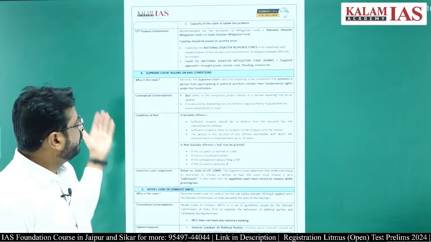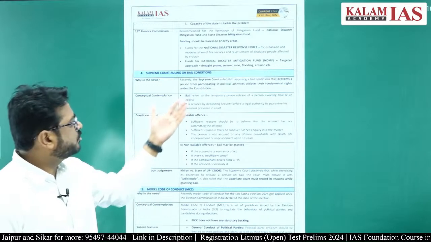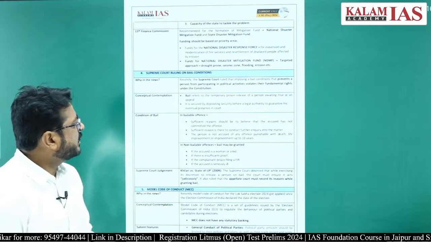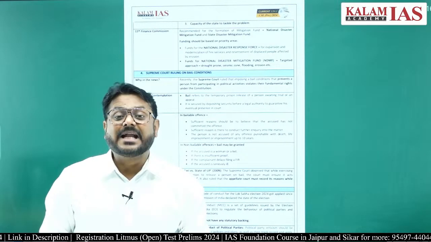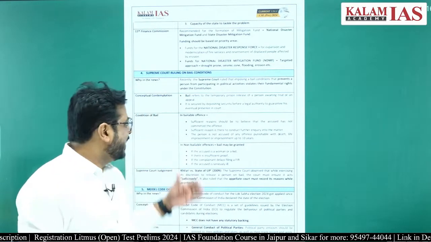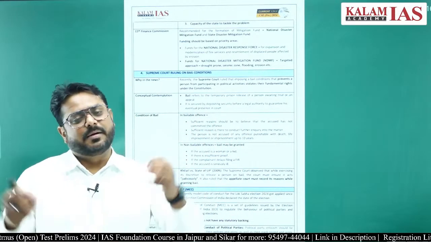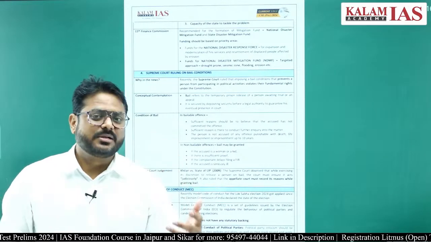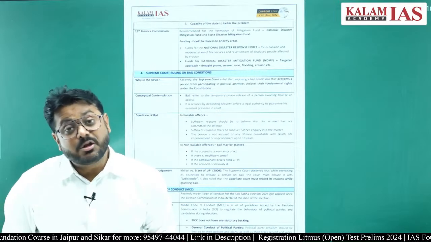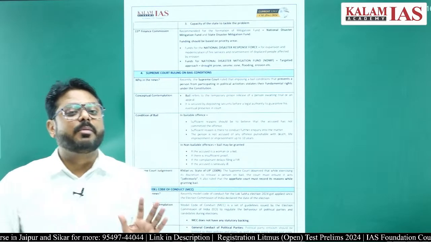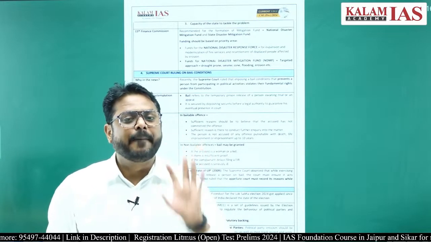So if you see the concept, what does bail mean? Bail refers to the temporary release of a person awaiting a trial or an appeal. There can be different kinds of cases regarding which bail can be sought. A person can seek bail for a bailable offence, those offences in which bail is easier to get, and there can be non-bailable offences also, and even if the offence is non-bailable, sometimes bail can be given.